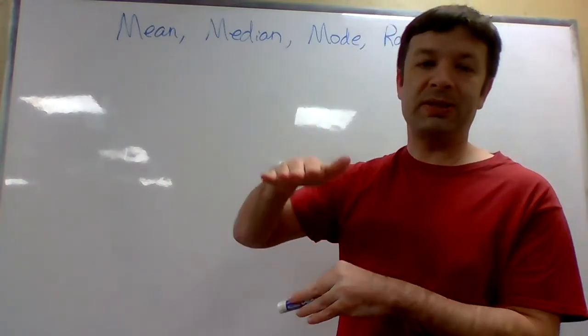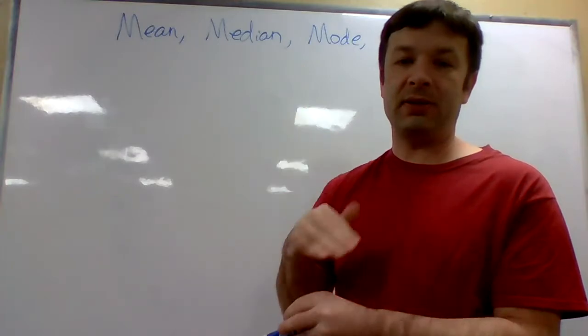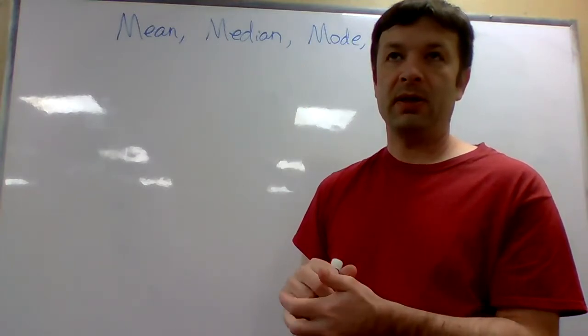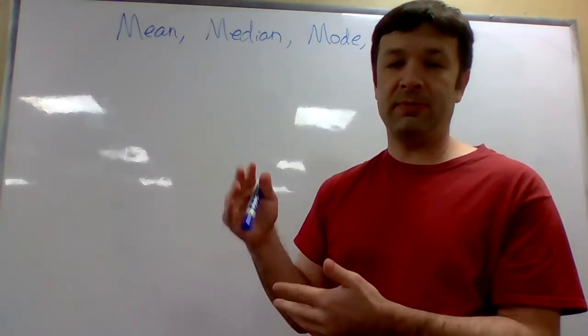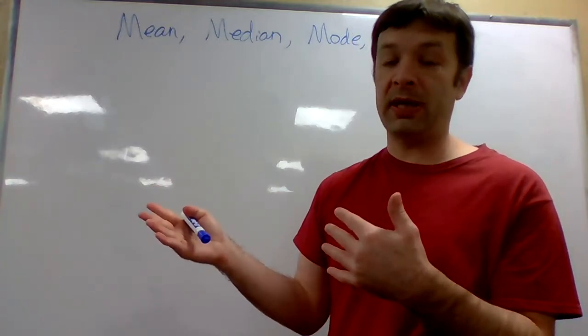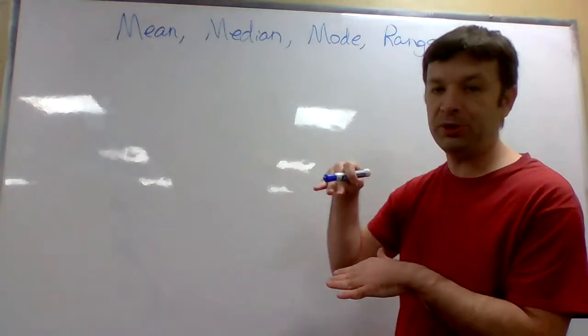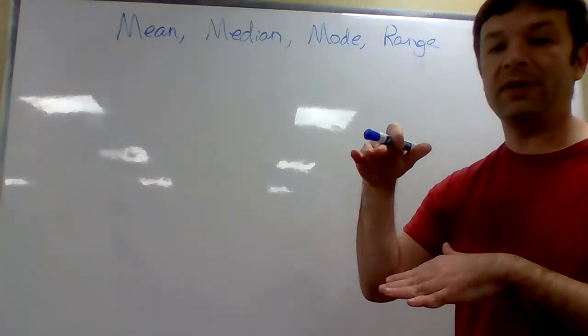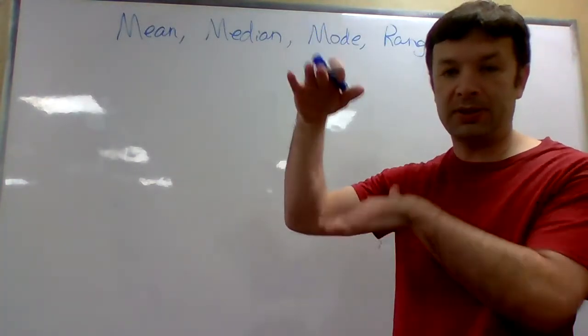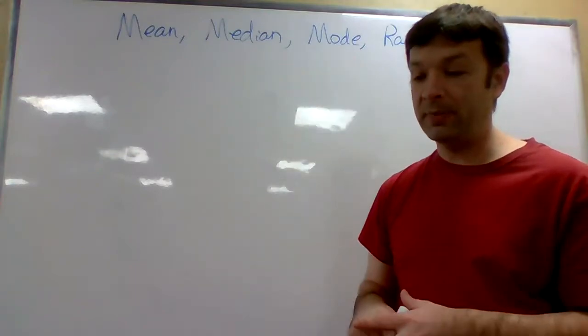Range is the difference between the highest and the lowest number. So if somebody got 100 on the test, the highest score, and then the lowest score was a 70, then the range would be 100 minus 70, which is 30. So it's just the difference from top to bottom.